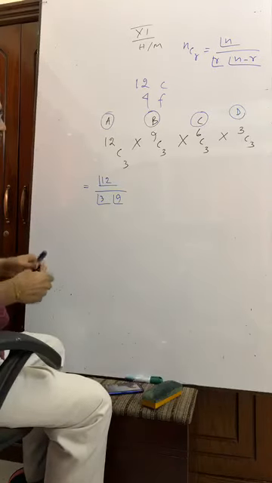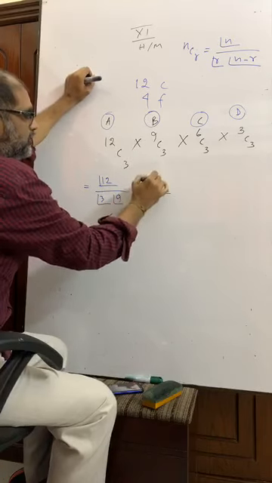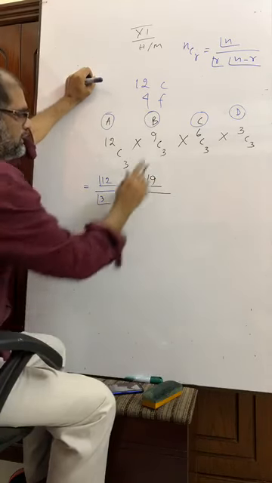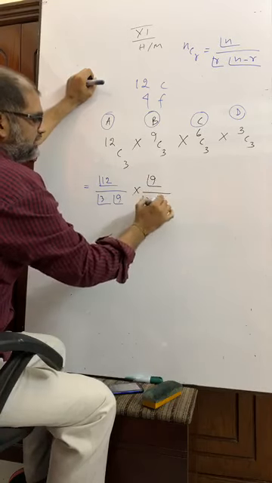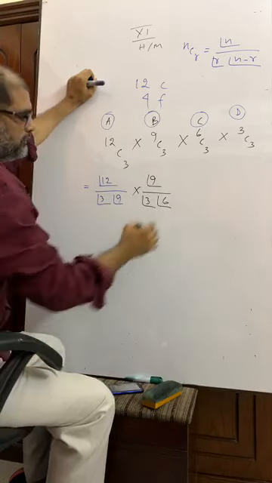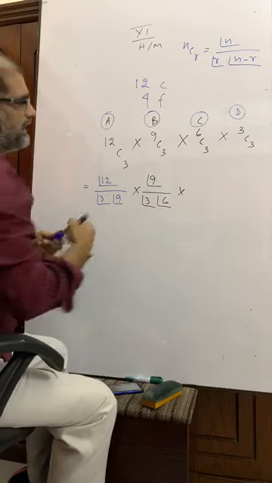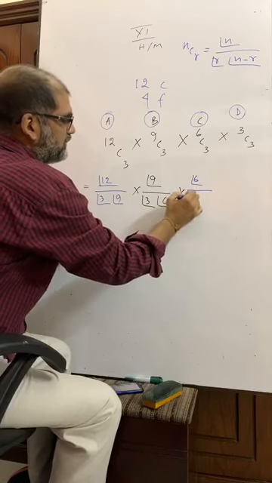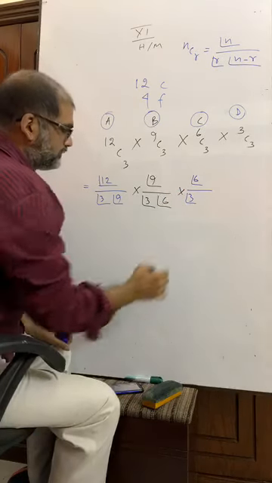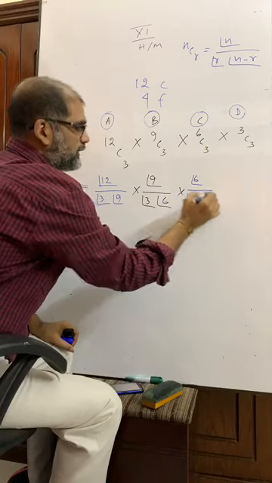Into 9 factorial by 3 factorial, 9 minus 3, that is 6 factorial. Into 6 factorial by 3 factorial, 6 minus 3 equals 3 factorial.